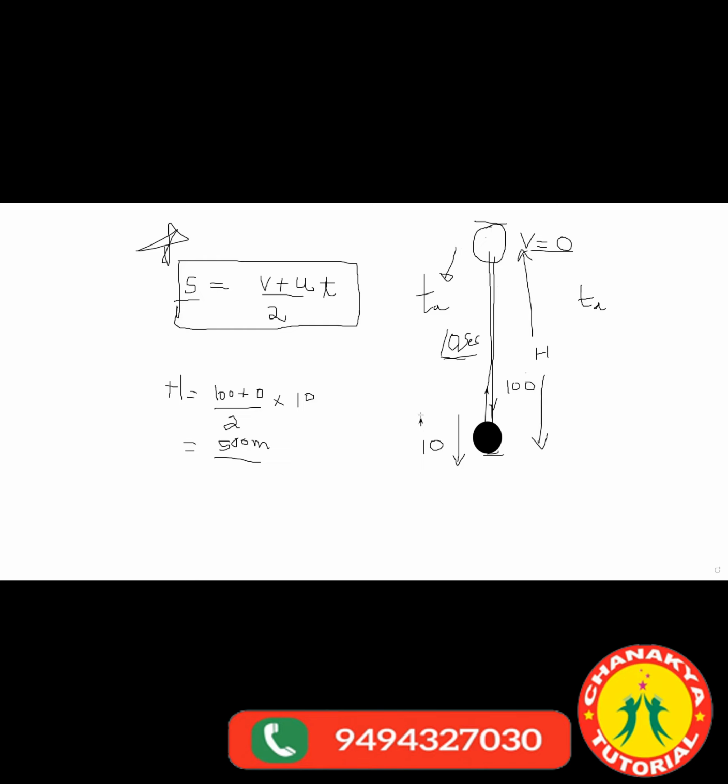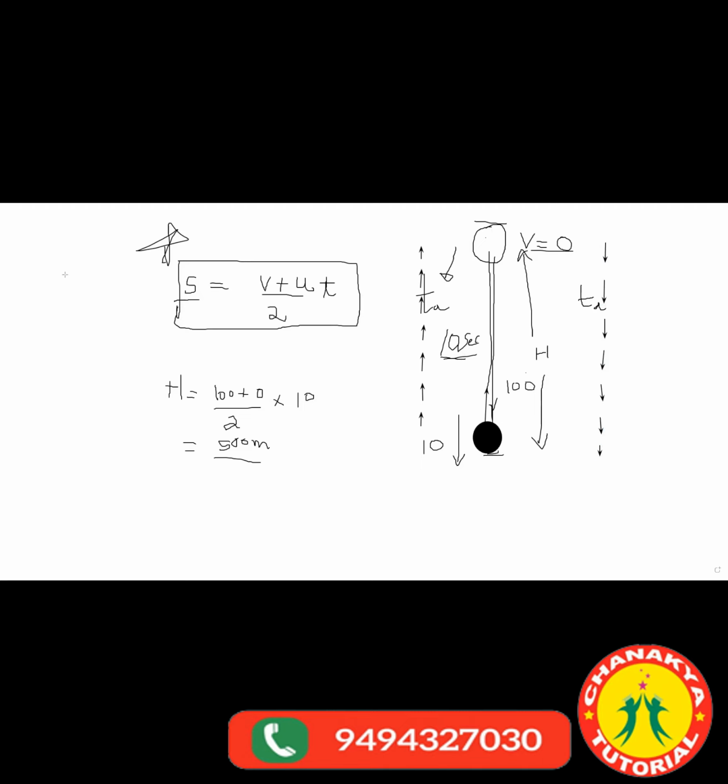See. 1, 2, 3, 4, 5, 6, 7, like this 10 times. So here also 1, 2, 3. In your book you draw like this: 4, 5, 6, 7.